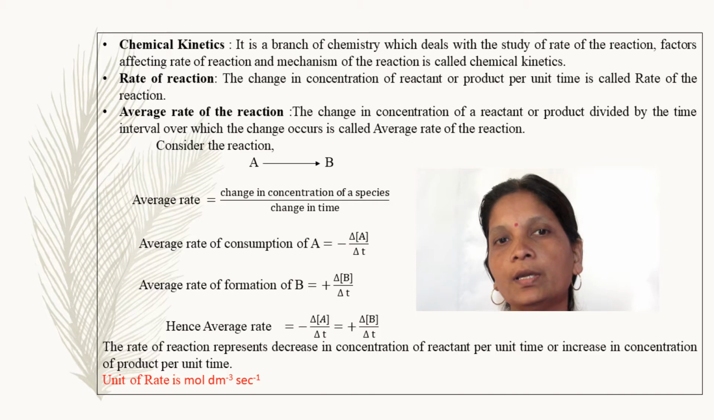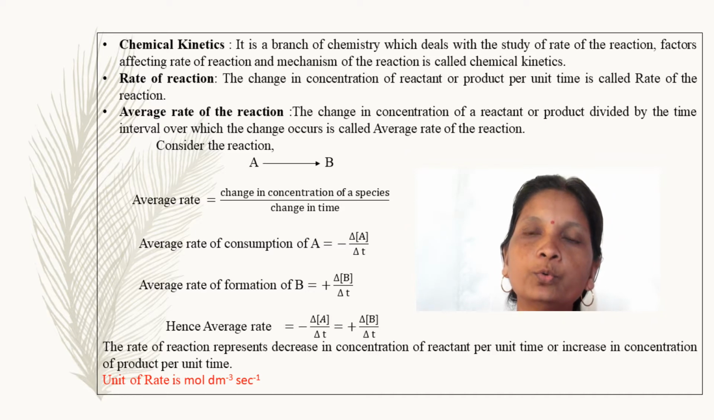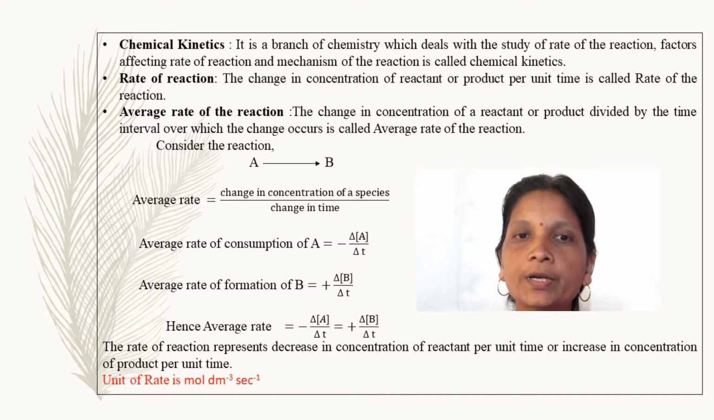So actually chemical kinetics is a branch of chemistry which deals with the study of rate of reaction, factors affecting rate of reaction, and the mechanism of the reaction. Now what is meant by rate of a reaction? The change in concentration of reactant or product per unit time is called rate of reaction.